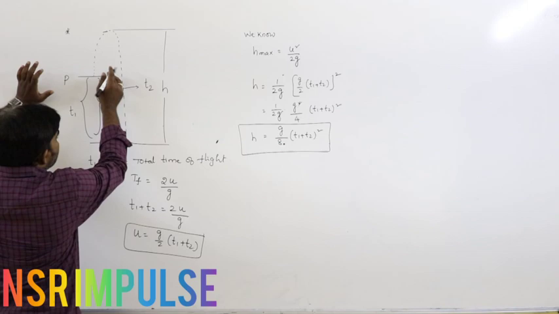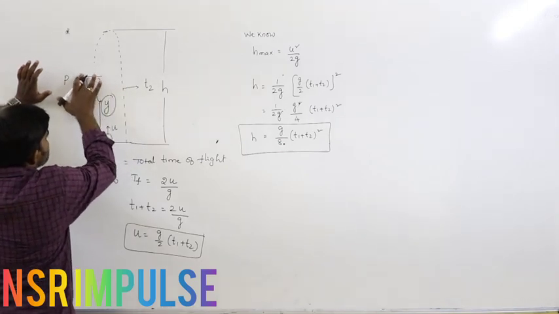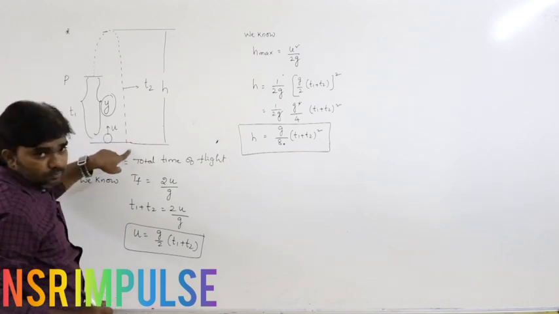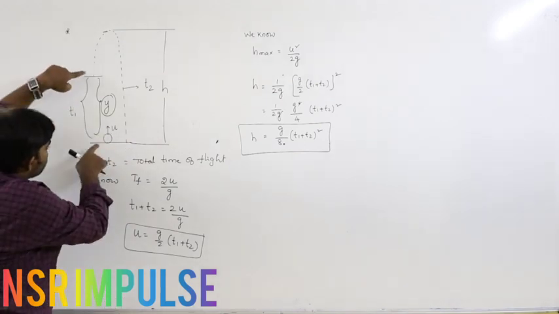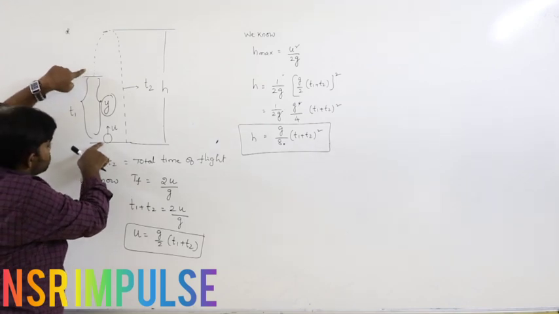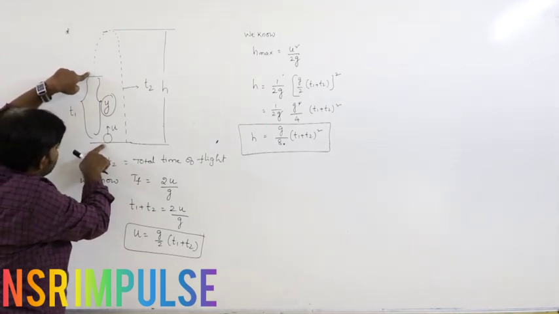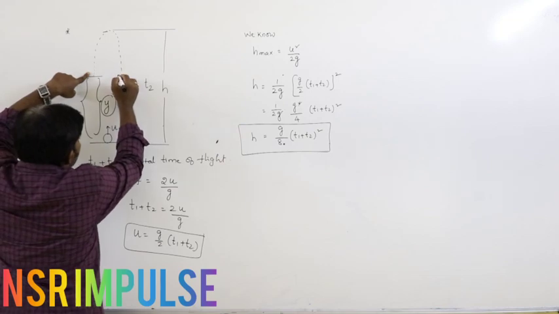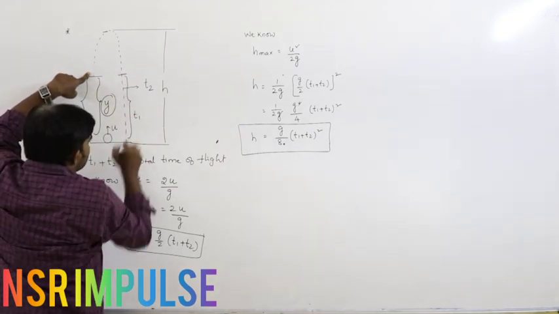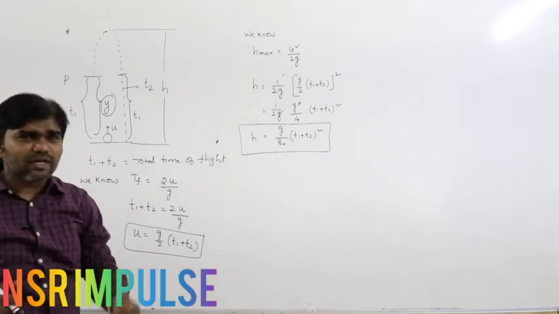From this position to this position it is T2. From this point to this point it is T1. Listen carefully. Now from this position to this position also the time is T1, because the time of ascent is equal to the time of descent.